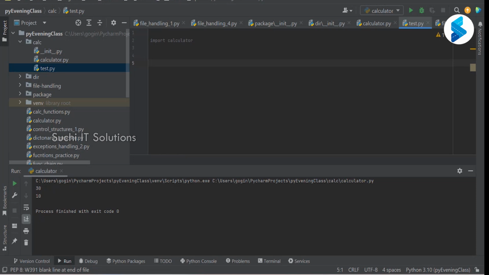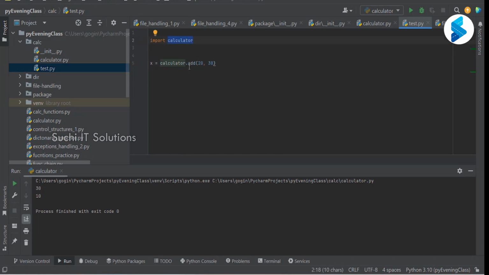Now, if I have to use calculator, x is equal to calculator.add. After importing, this is the module name that I imported.